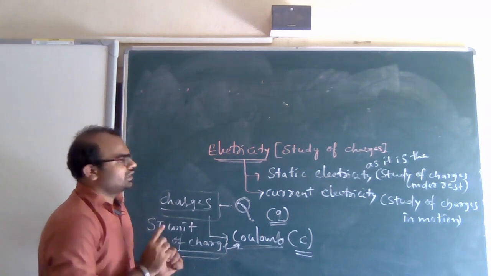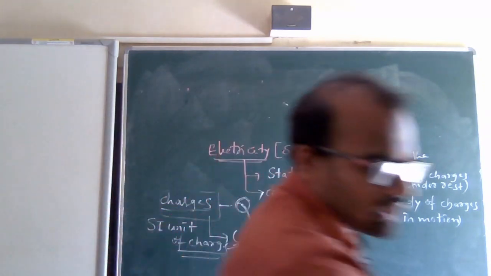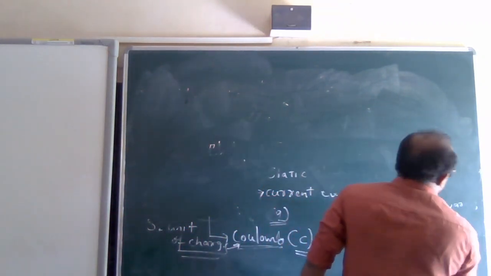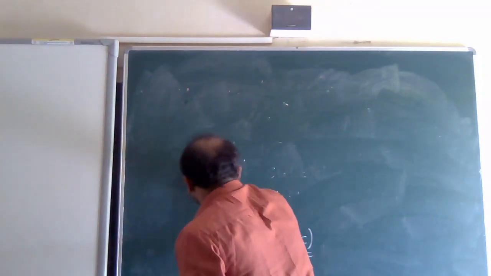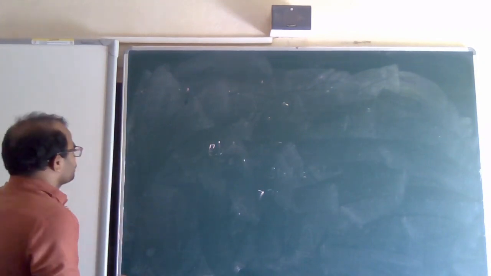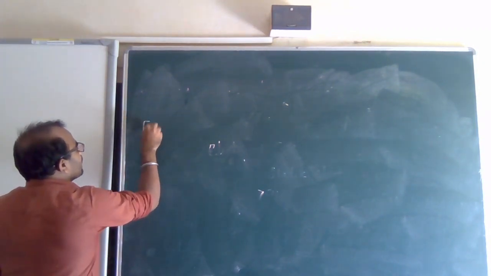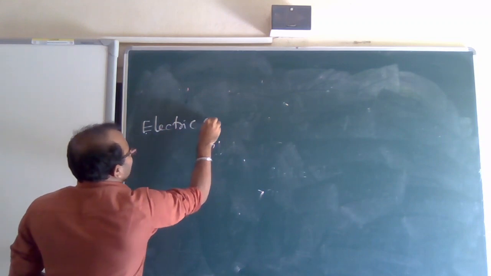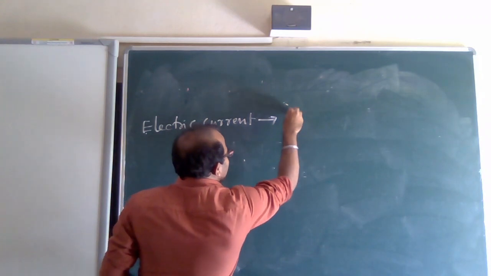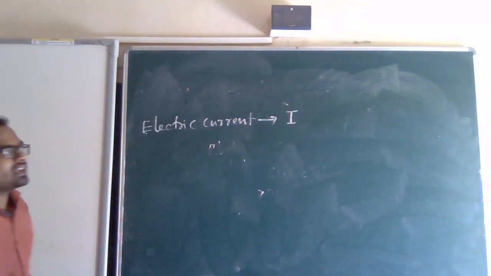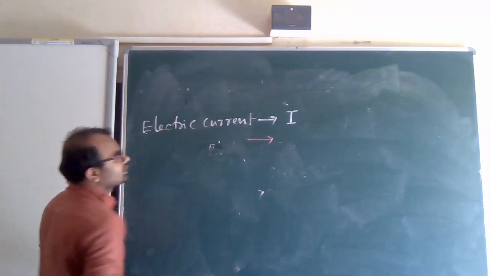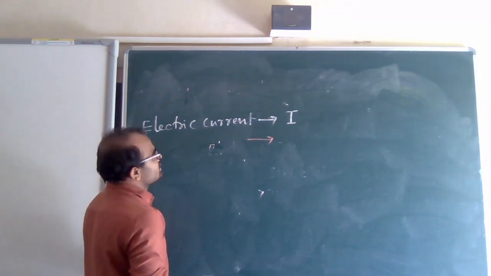This is regarding charge. After this, what comes next is electric current. I am revising, you should not forget this. They might ask you what electric current is. Electric current is denoted by I. That is the first point, the denotation is I.